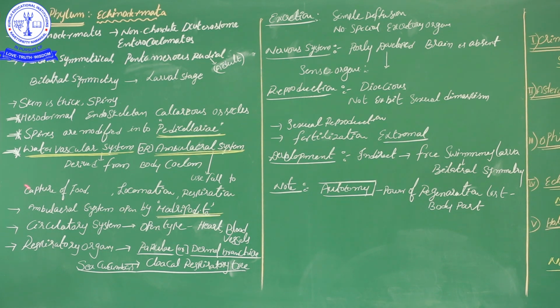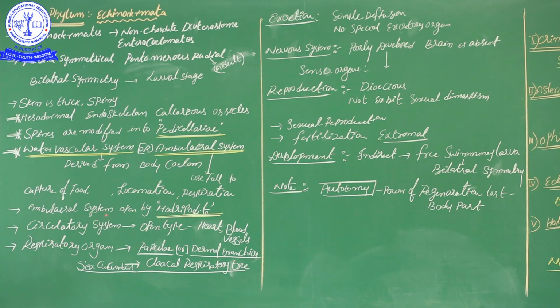And then next, what is the use of this ambulacral system? Here this system is useful for capture of food, locomotion and respiration. These three important functions are controlled by this system.